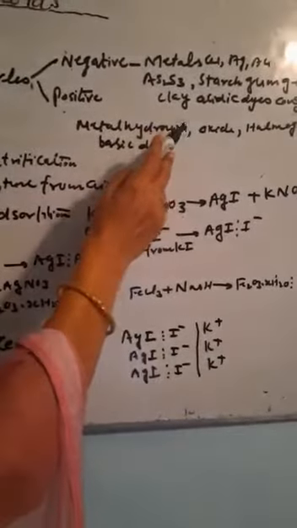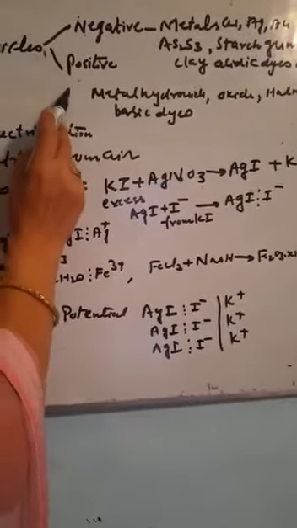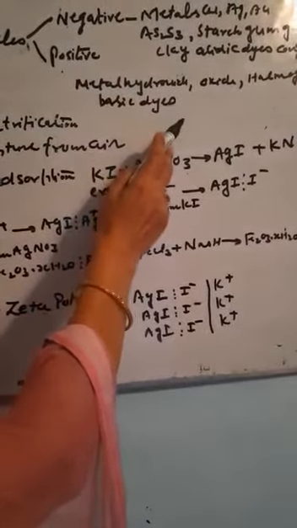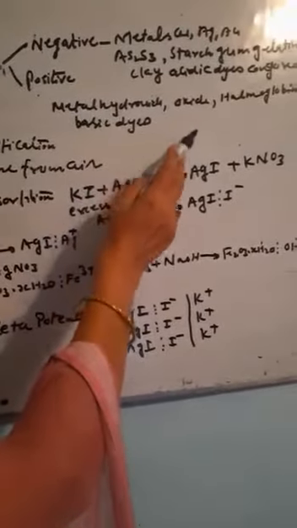Acidic dyes like Congo red, etc., are negatively charged. Then there are positively charged colloids: metal hydroxides, oxides, basic dyes, hemoglobin. All these are positively charged colloidal sols.